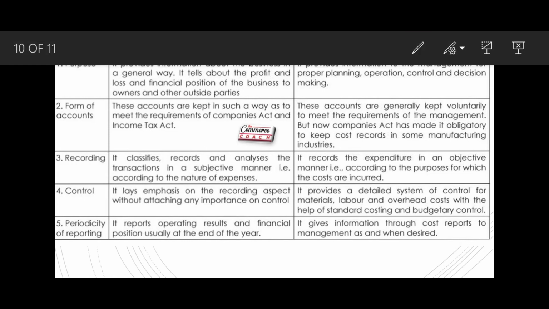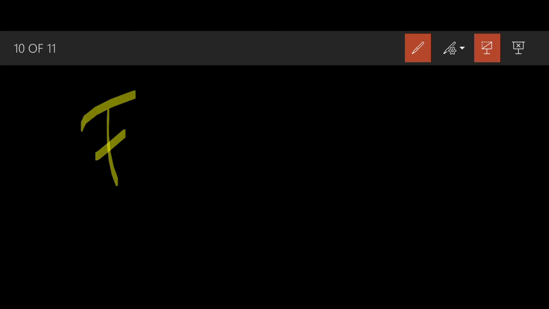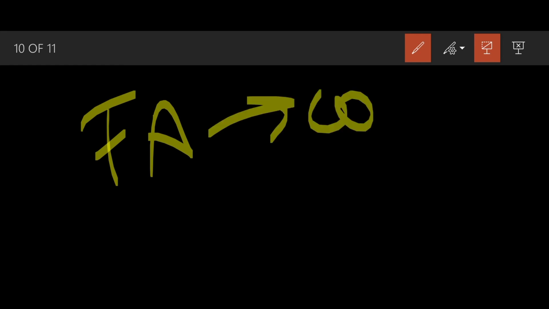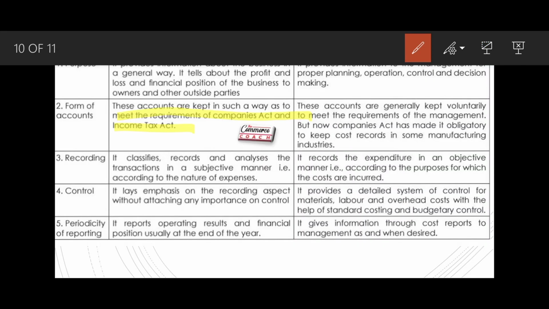Forms of accounts. What forms of accounts do we have? Financial accounts are kept in such a way as to meet the requirements of the Companies Act and Income Tax Act. We do financial accounting to follow the compliance imposed on us by the Income Tax Act or Companies Act. But cost accounting is optional.